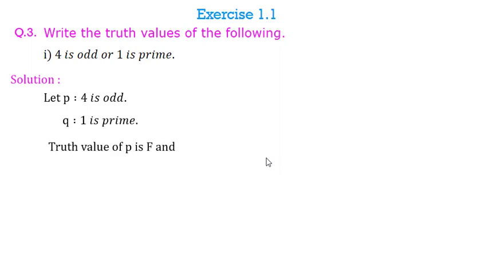Now I will check their truth values. Truth value of P is false, right? 4 is odd, this is not correct.